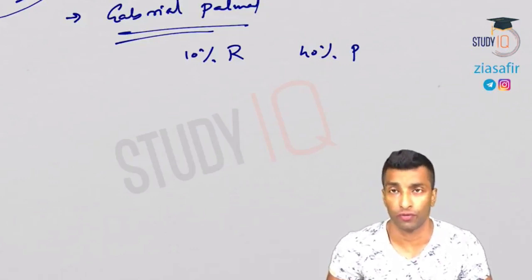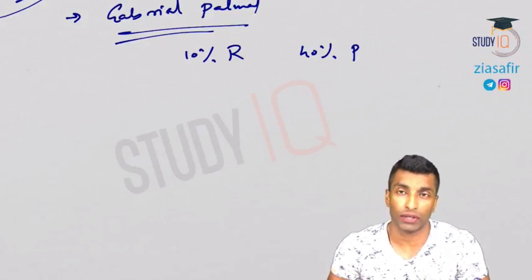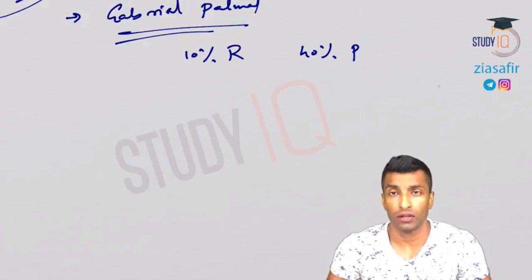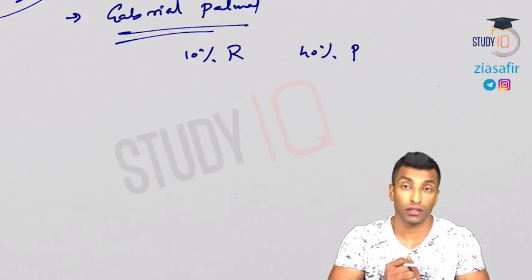I hope it is clear for all of you. So that's about Palma ratio. Next is the most important one. Always the question is asked from Lorenz curve. I'll tell you how to draw this Lorenz curve also, and we'll see how India's Lorenz curve is drawn.